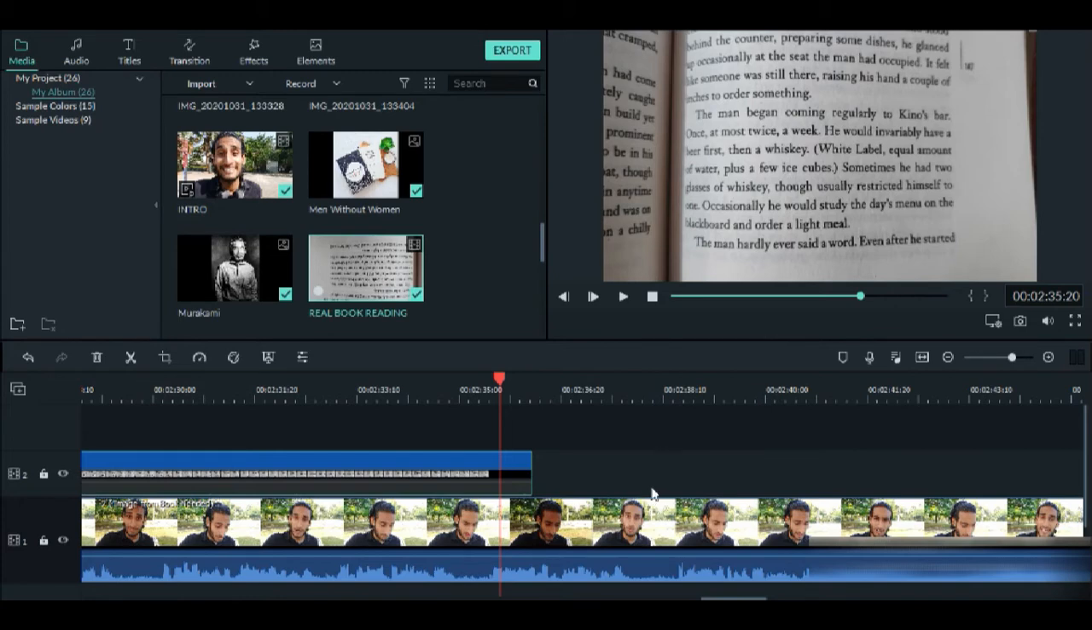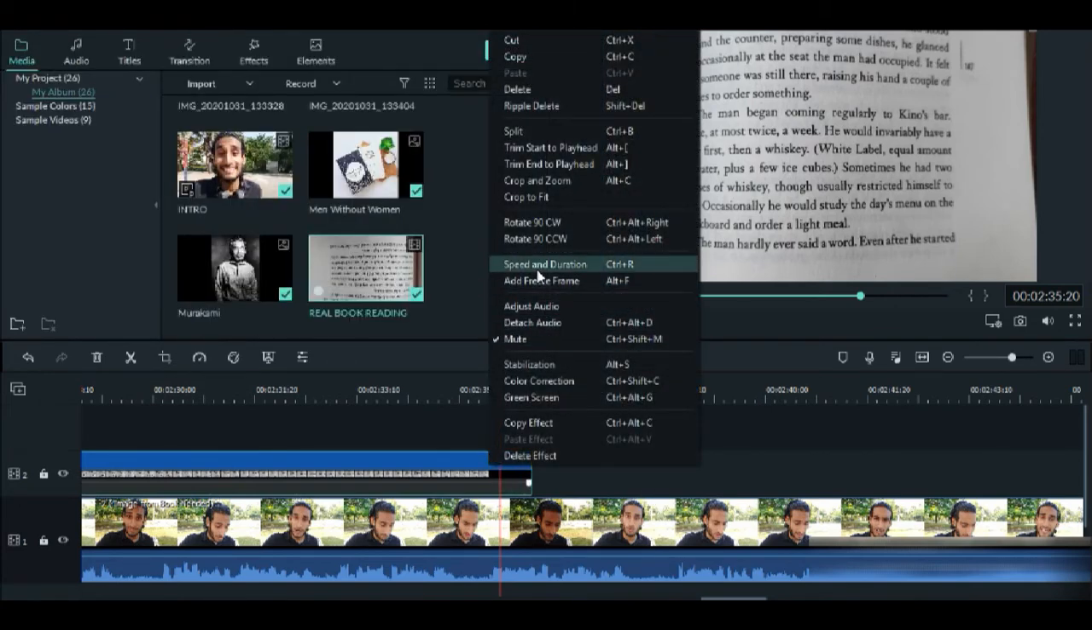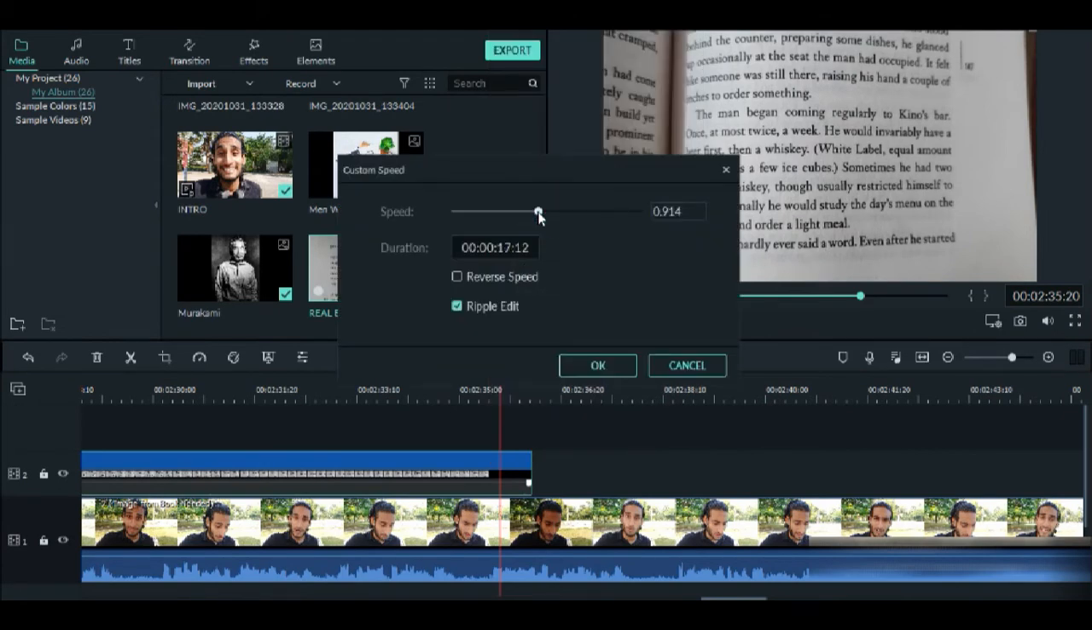So I think we need the video till right here. Again, we'll go on right click, speed and duration, and we'll slow down the video.